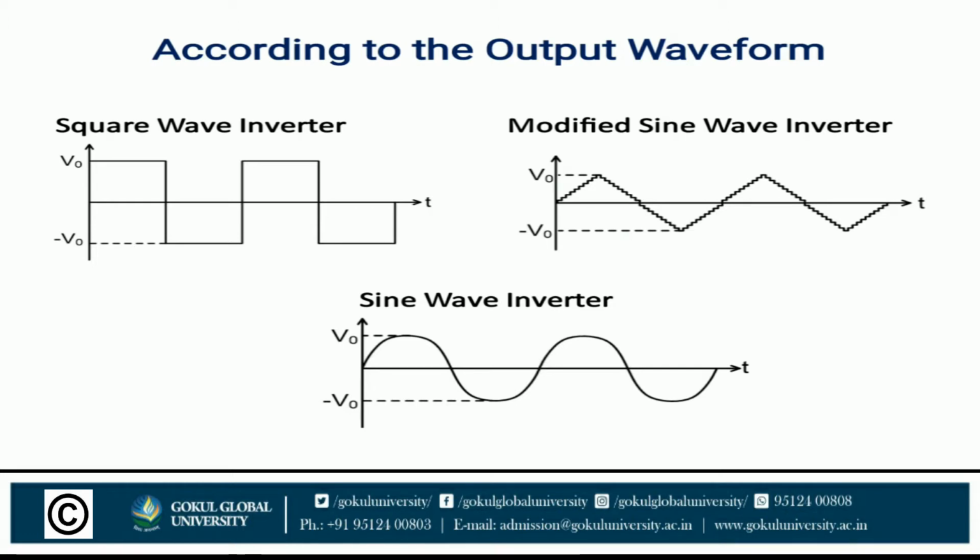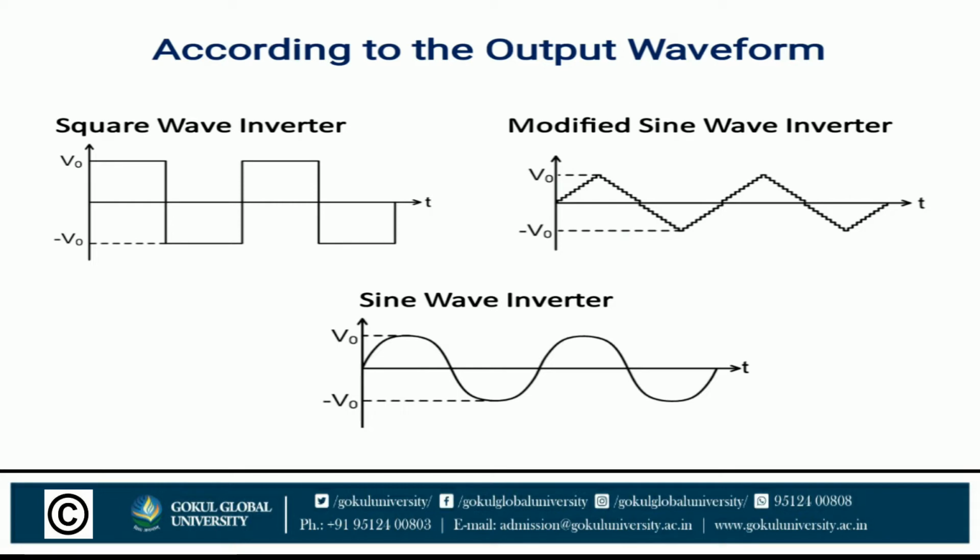Last one, the sine wave inverter. This is the most efficient and complex type of inverter. It generates a pure sine wave, which is a similar waveform to the grid power. All AC equipment is designed to work on a sine wave signal. A sine wave can be generated from a square wave inverter by modifying the output waveform. This inverter makes the least loss, but its cost is very high. This type of inverter is widely used in residential and commercial applications.